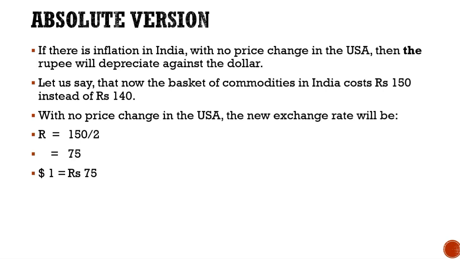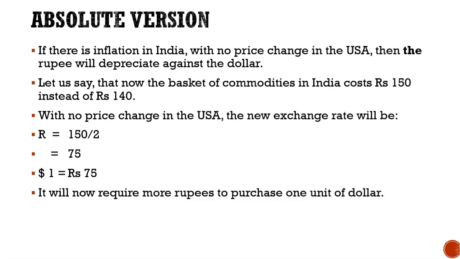So here in this case the rupee has depreciated against the dollar. Previously the rate was $1 is equal to 70, but because of inflation in India, the new rate has come up to $1 is equal to 75. Thus, inflation, as we have learned earlier, is a factor which influences the foreign exchange rate. This can be proved in this way also. It will now require more rupees to purchase 1 unit of dollar. Previously, you were getting $1 for 70 rupees. Now, you'll have to pay 5 rupees extra, that is 75 rupees for a dollar.